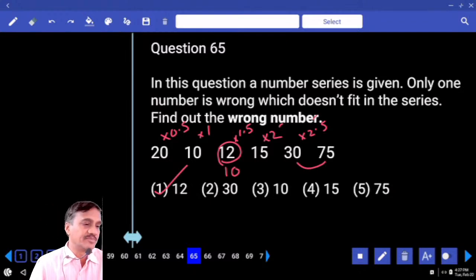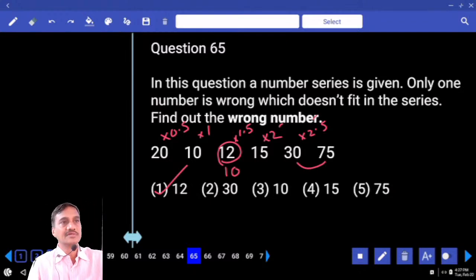And this is about paper number 60, reasoning 66 to 100, and number series. Are there any more doubts in this? Now you can leave the session.